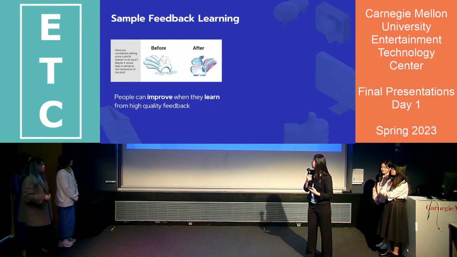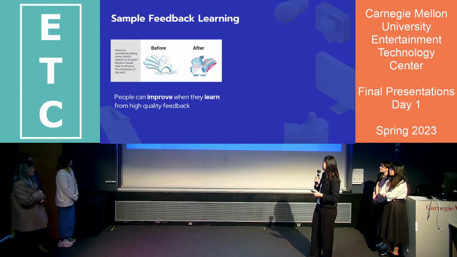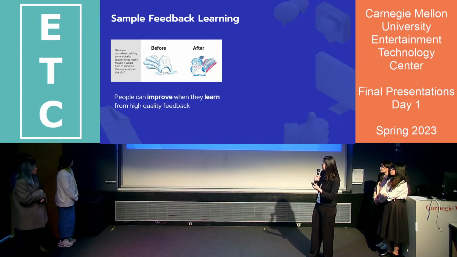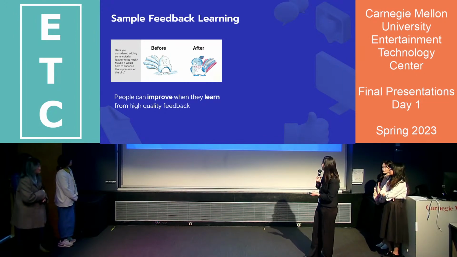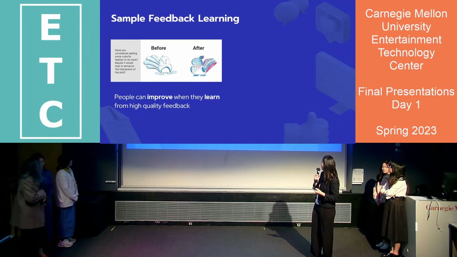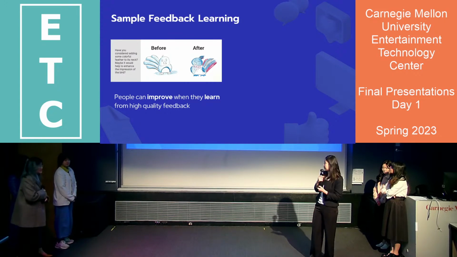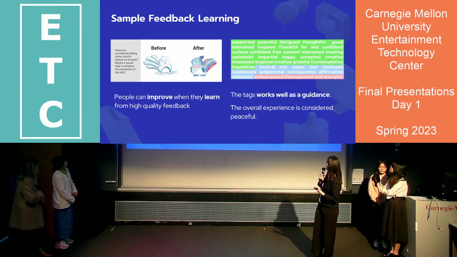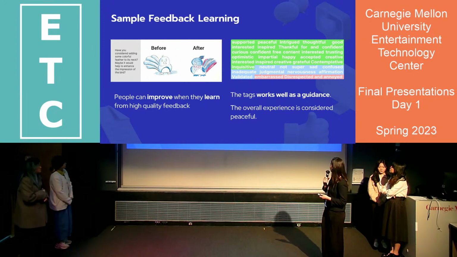This is one of the results from our participants, and we could clearly see that after flipping the card and learning how to draw a better bird, this participant came up with a more colorful bird with more feathers. And based on this process, we can tell people can improve when they learn from high quality feedback, because the user categorized this feedback as high quality feedback in the learning process. And this is part of the data visualization result from this playtest day.